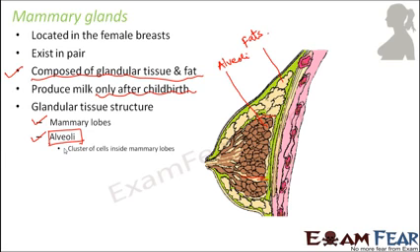They are the cluster of cells inside mammary lobes. If you consider this entire part as one lobe, and this one is another lobe, inside one lobe you have numerous alveoli. These are nothing but groups of cells inside mammary lobes. They are the basic component of the mammary gland.